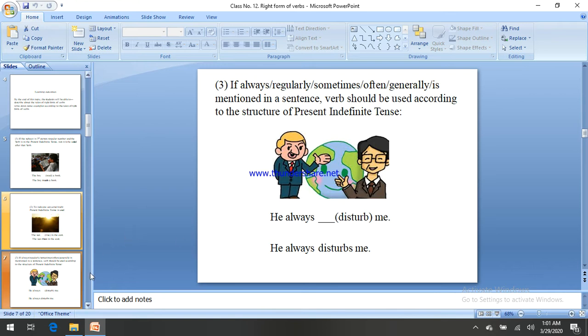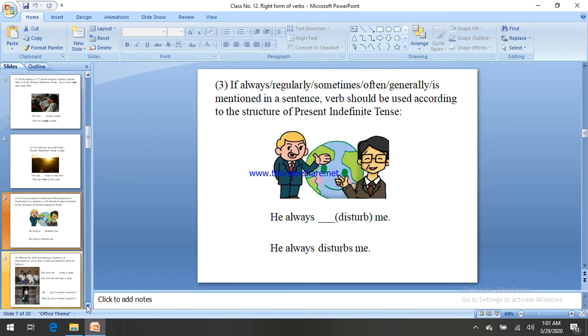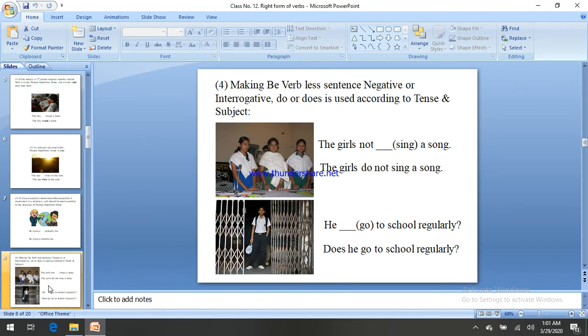Let's see another rule. This one is rule number 4.